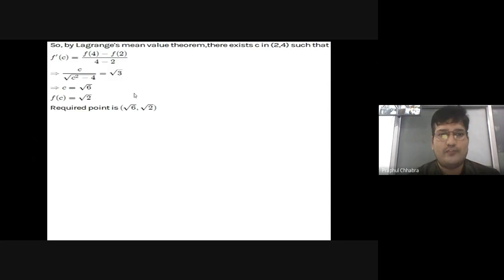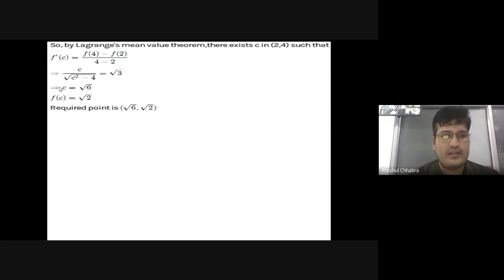Now apply the formula of Lagrange's mean value theorem, because if the two conditions are satisfied, then we can find at least one value of c in the given interval 2 to 4 such that f'(c) = (f(b) - f(a)) / (b - a). So this is f'(c) after putting x = c in f'(x), and (f(4) - f(2)) / (4 - 2), because a is 2 here and b is 4 here, which is under root 3.